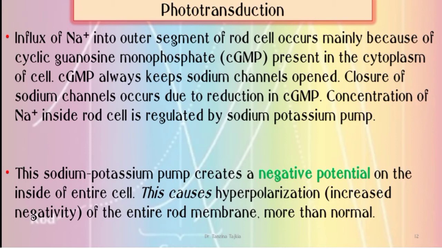Influx of sodium ion into the outer segment of the rod cell occurs mainly because of cyclic guanosine monophosphate present in the cytoplasm of the cell. Cyclic GMP always keeps sodium channels open. Closure of sodium channels occurs due to reduction of this cyclic GMP. Concentration of sodium ion inside the rod cell is regulated by the sodium-potassium pump. This pump creates a negative potential inside the entire cell. This causes hyperpolarization.